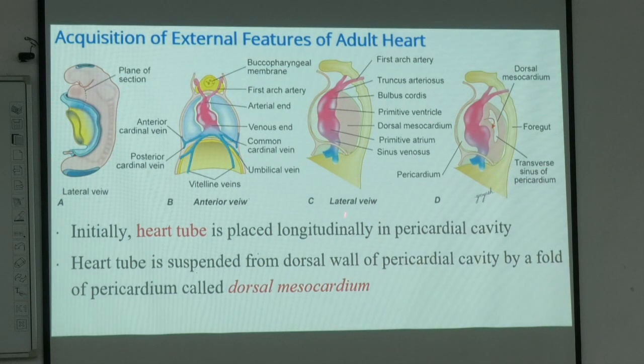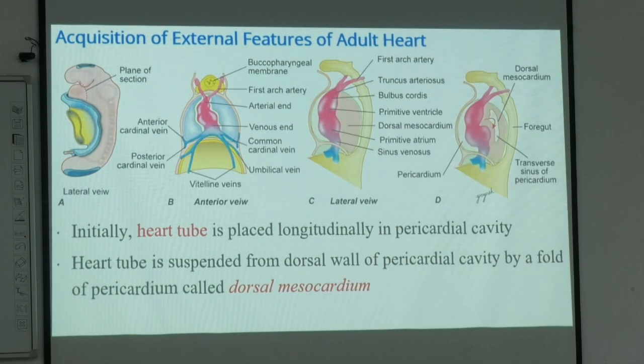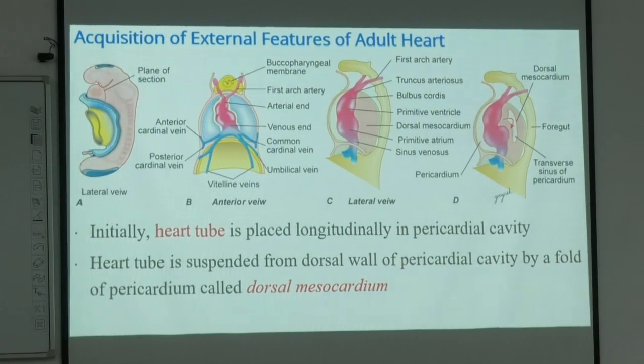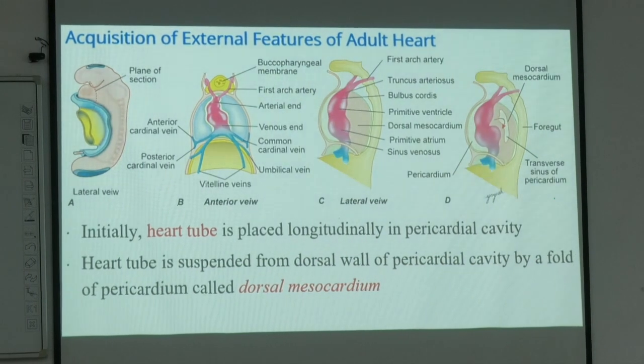Now we have to make this tube into a four chamber, circular, globular structure, and that is known as the acquisition, or transforming of the tube into the adult heart.